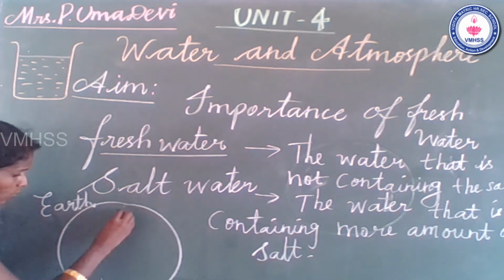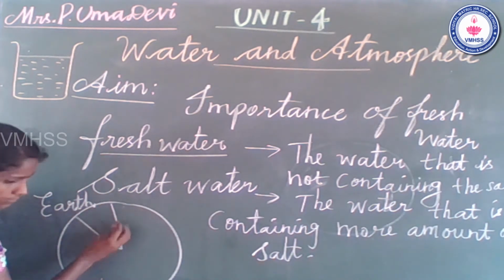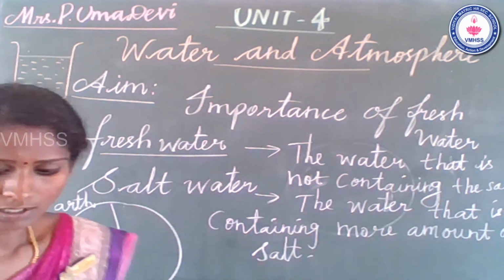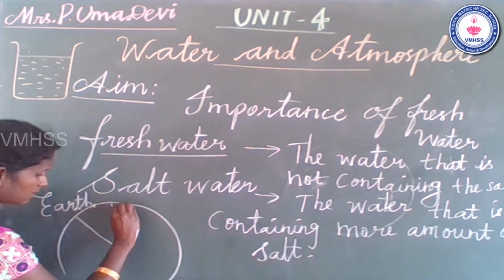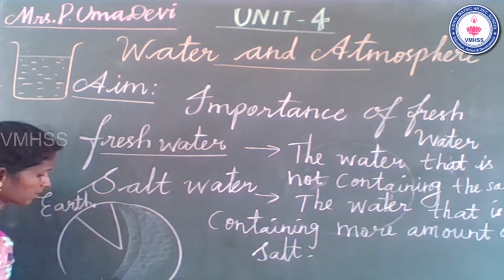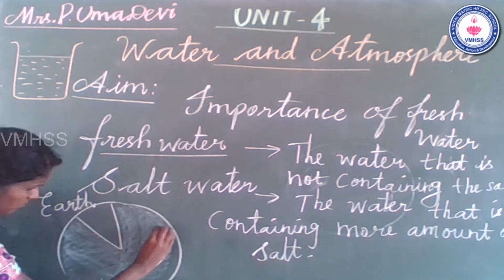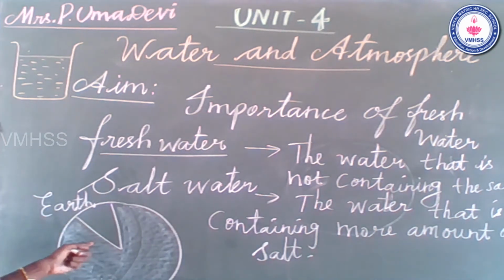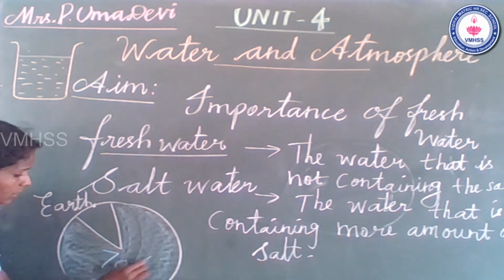So 70% of the water on earth is sea water.